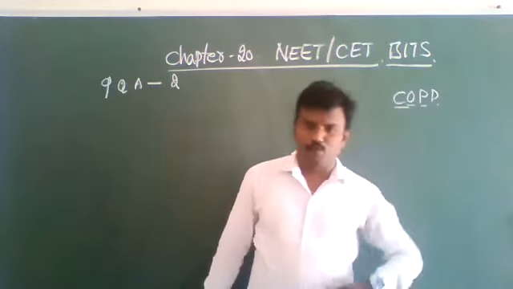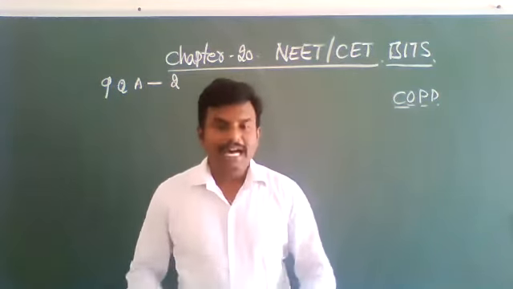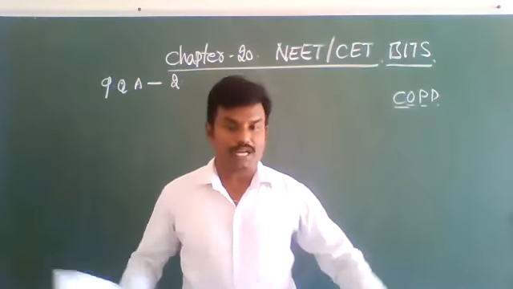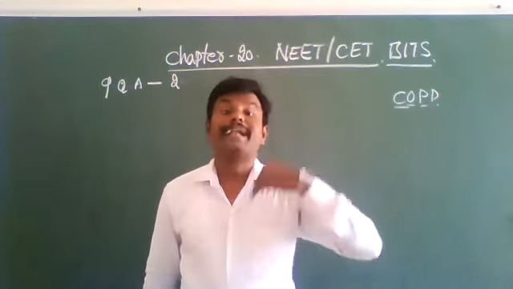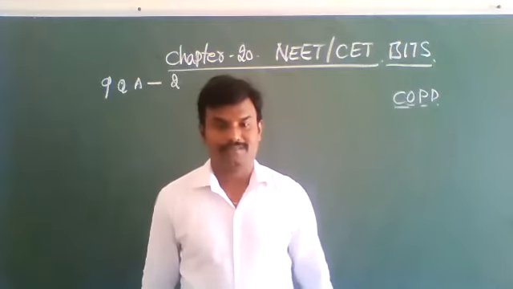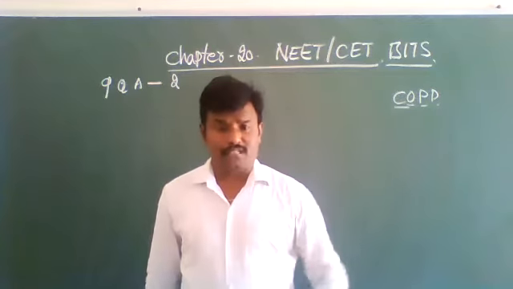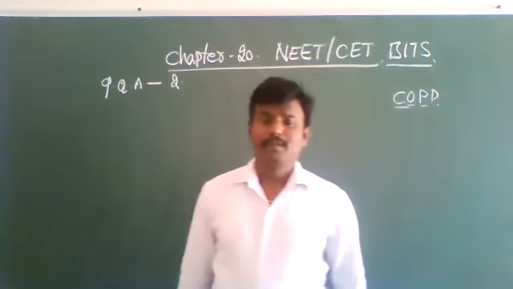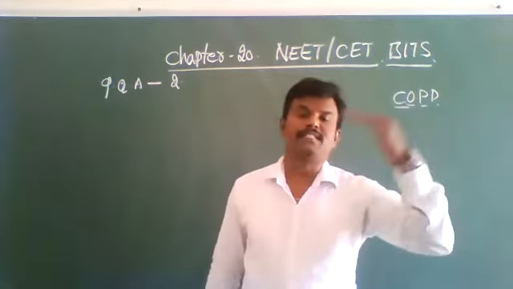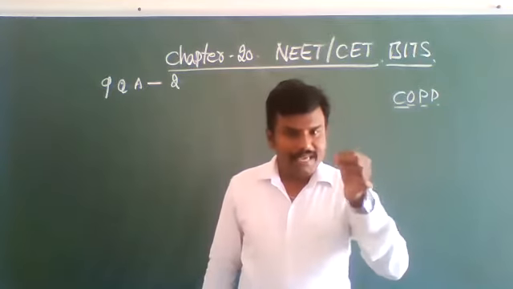That's why if any damage occurs in neurons, whether motor neurons, sensory neurons, or mixed neurons, that damage is permanent.